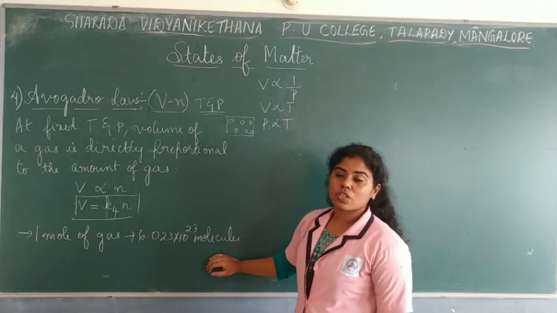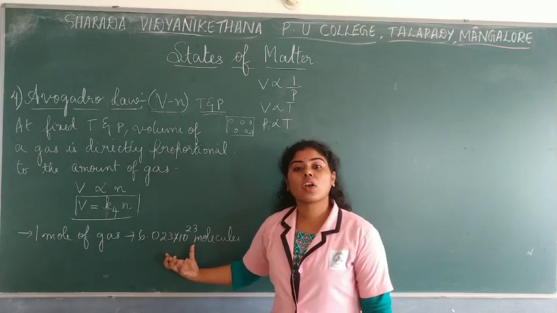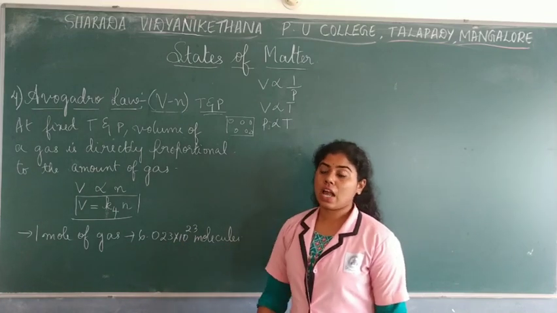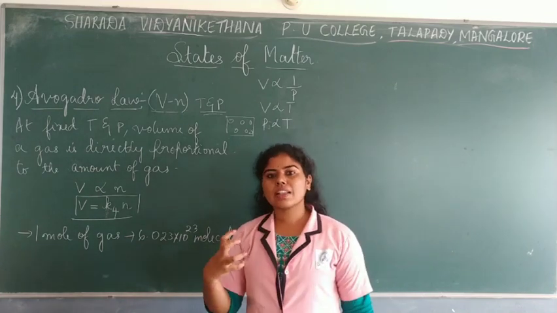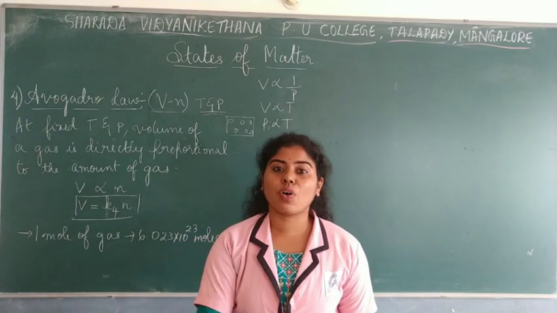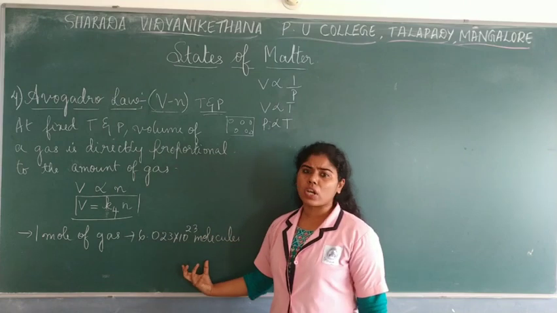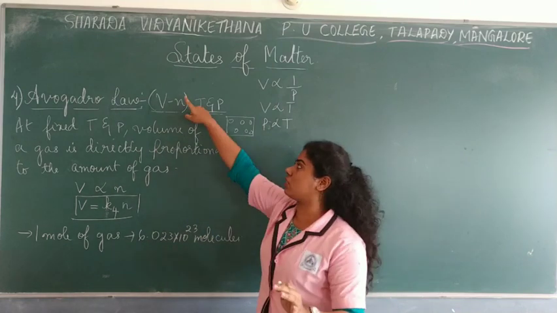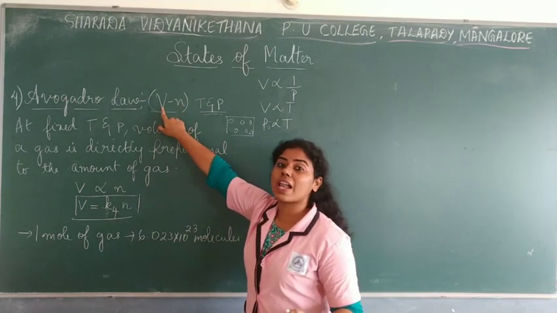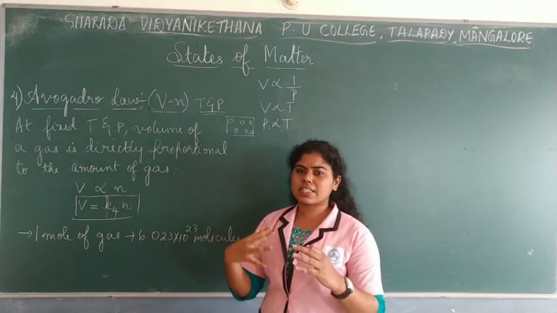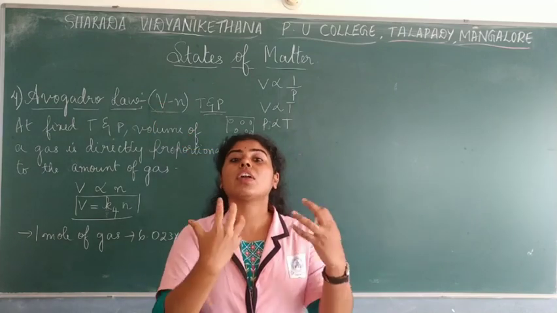23 molecules. So this is what we call the Avogadro constant. But do you think that you know the exact value of volume here? We know 1 mole of gas contains so many molecules. Yes, we know the amount, but we don't know what's the value of volume here. We say it is equal to the volume, but what is it?